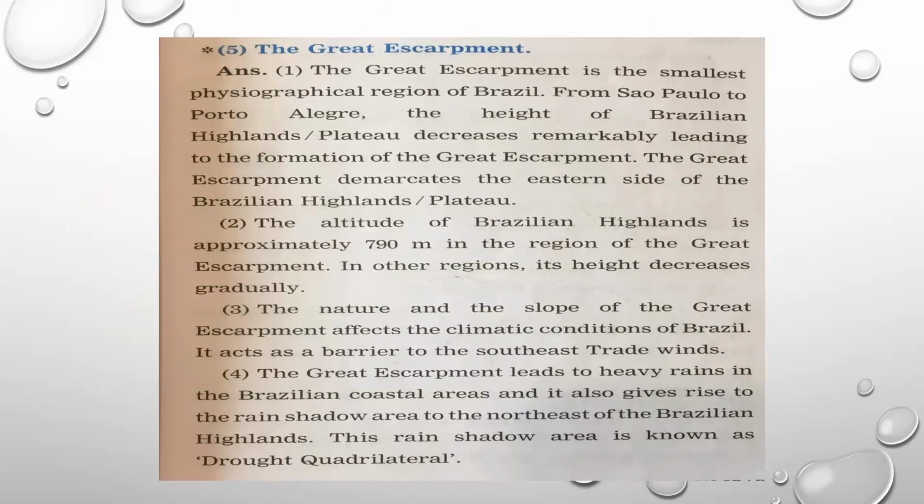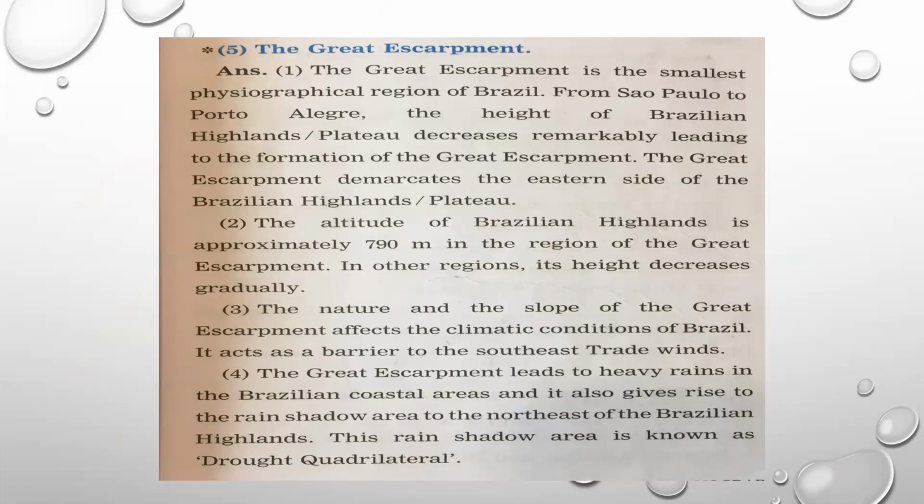If a short note is asked on the Great Escarpment, what are you supposed to write? Just now we have discussed. Point number 1, the Great Escarpment is the smallest physiographical region of Brazil. From Sao Paulo to Porto Alegre, the height of Brazilian highlands plateau decreases remarkably, leading to the formation of Great Escarpment. The Great Escarpment demarcates, means divides, the eastern side of the Brazilian highlands and plateaus.